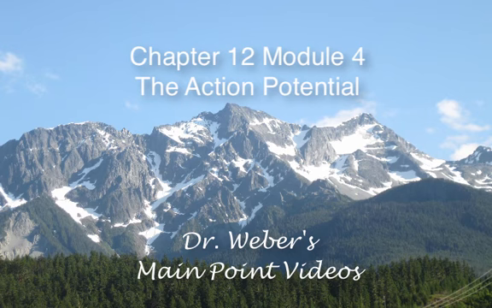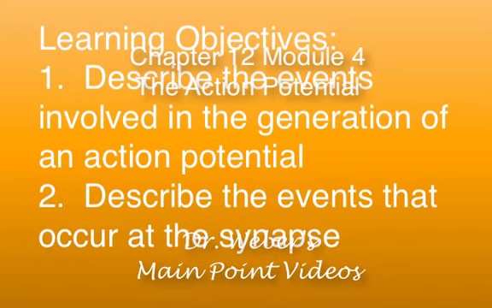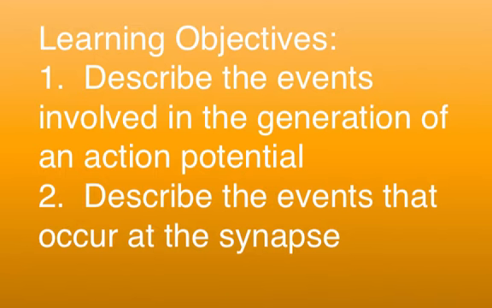This is Chapter 12, Module 4, the Action Potential. The learning objectives of this module are: 1. Describe the events involved in the generation and propagation of an action potential, and 2. Describe the events that occur at the synapse.